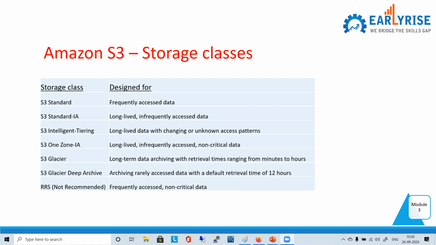Harish, what is this minutes to hour ranging in S3 Glacier? Is it chargeable on the basis of minutes or hours, or is it something else? Yes, it depends on the size of the data and the retrieval time. You have to request it, and it depends on the time in which we are going to use this data. Based on that, it will be the charge, right?